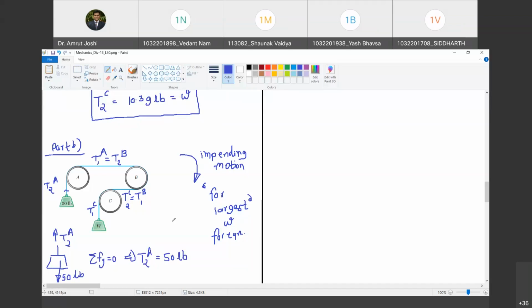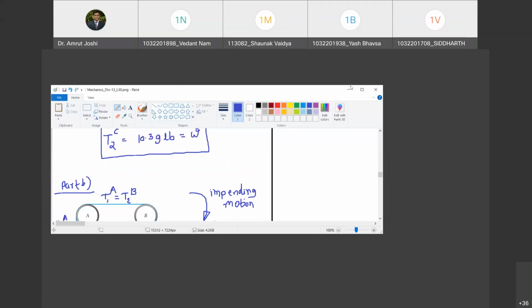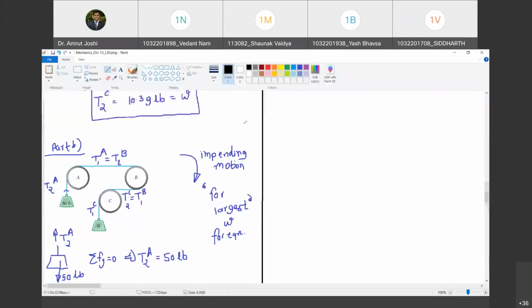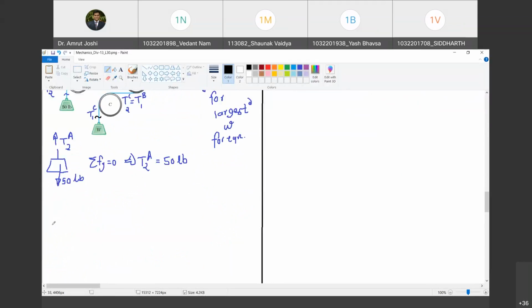Now, similarly, I will draw the free body diagram of this part. This is W, and here you have T1C. Summation Fy equal to 0. I can still use the equation of equilibrium because motion is still impending.